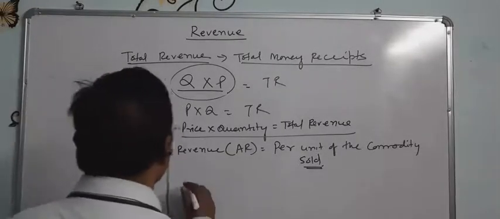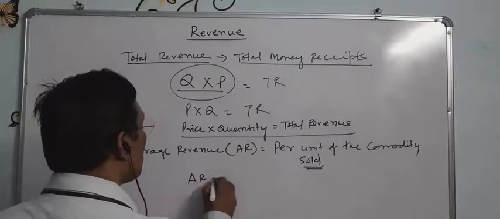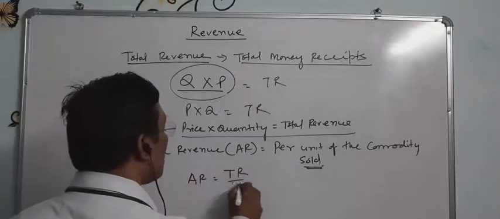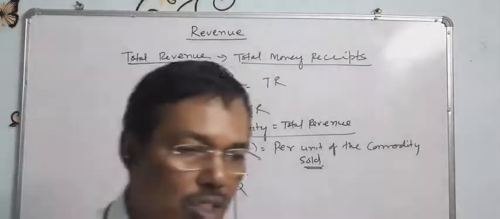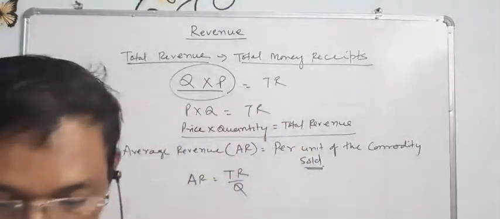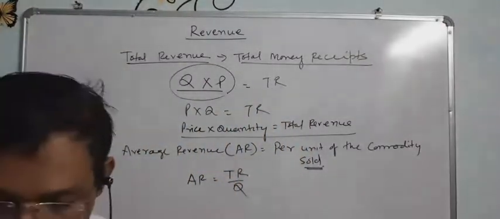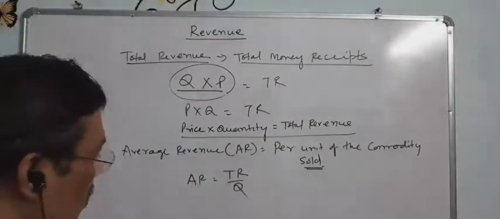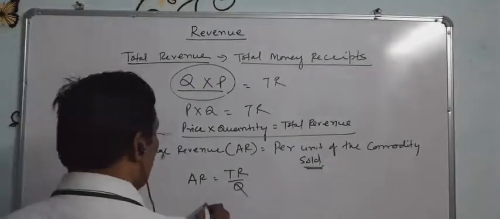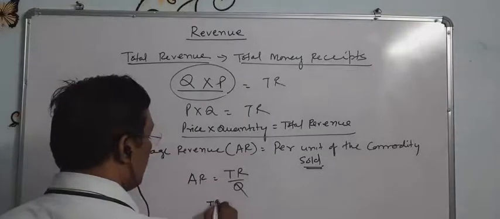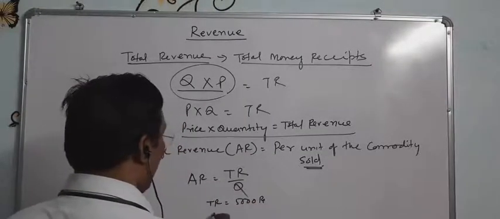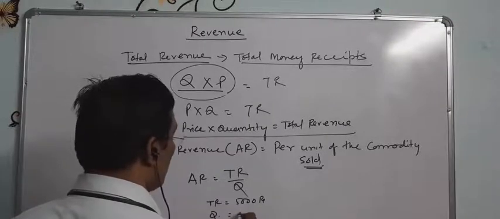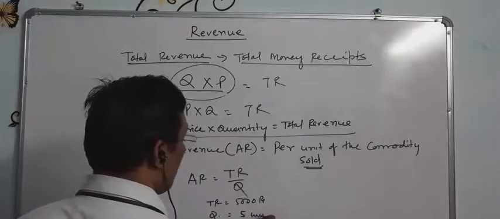Symbolically, AR equals TR divided by quantity. Previously we discussed average cost equals total cost divided by quantity of output produced. Suppose the producer's total revenue is 5,000 rupees and the quantity produced is 5 units.